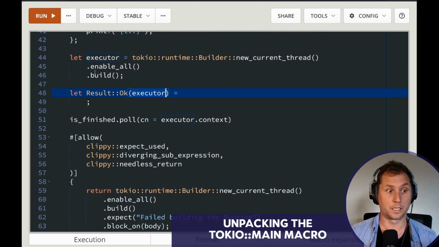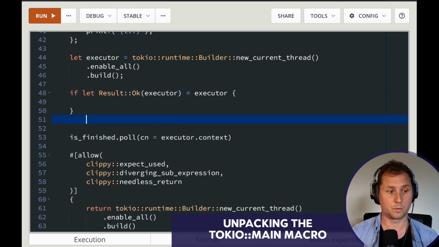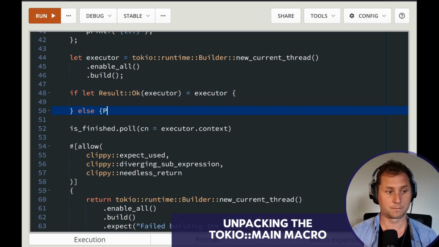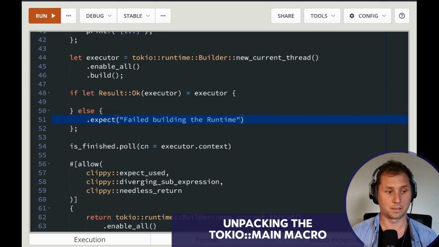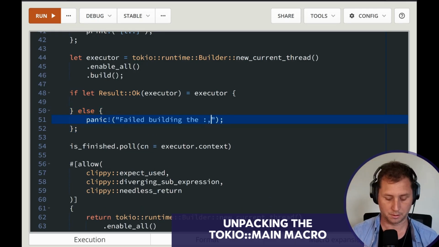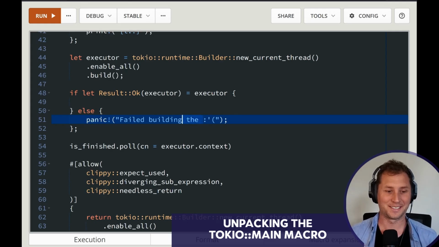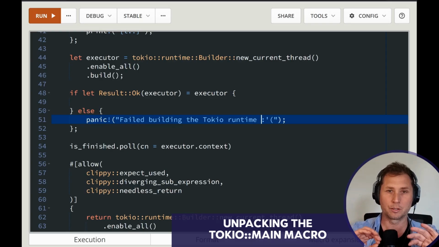However, we can also just use patterns with let. So you've probably seen if let for Some, but here you go. We can actually call it on Results as well. And otherwise, we can panic and we'll just add a tier because that's the kind of feeling. I don't know, is there a better tier? Building the Tokio, let's say, runtime. They use the word runtime because Tokio is actually more comprehensive than just the executor. We don't care at the moment.